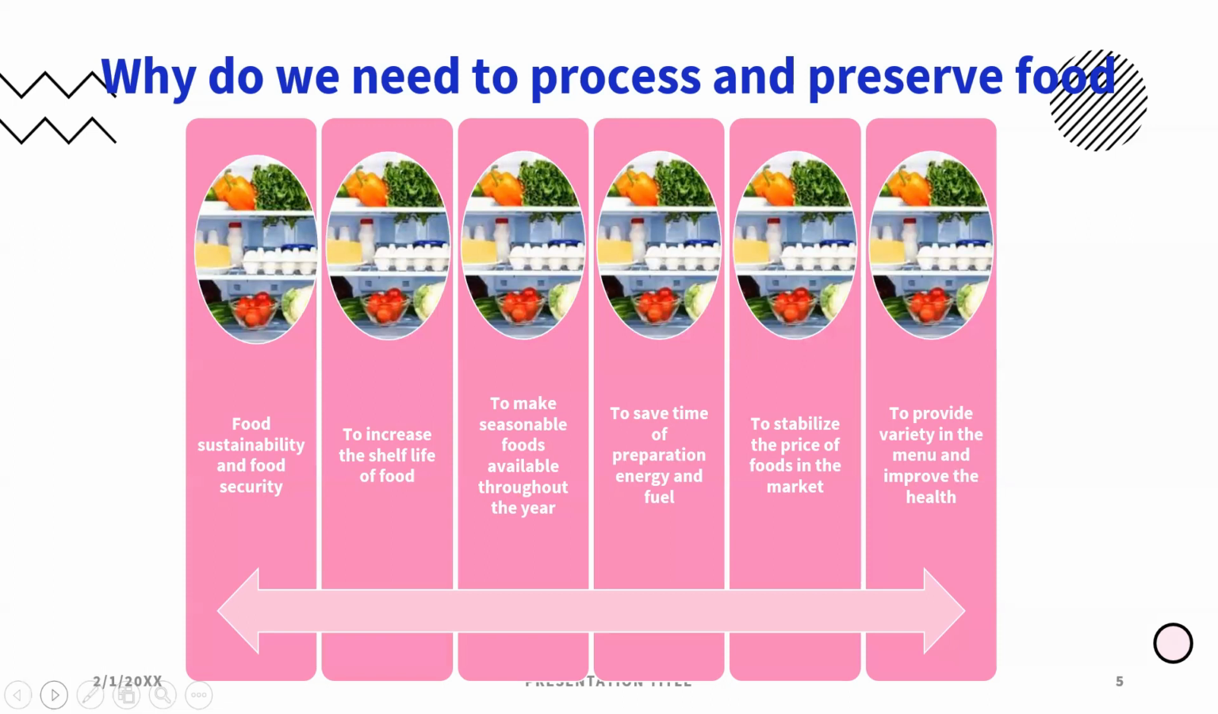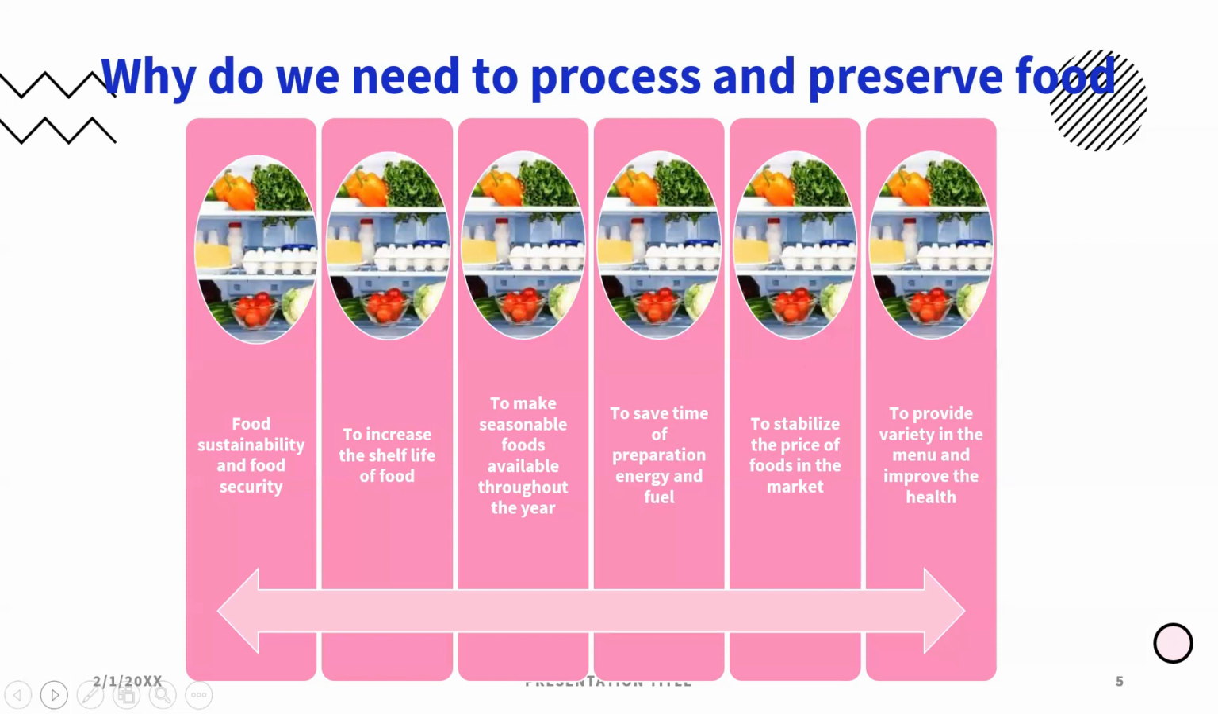Next reason is to stabilize the price of foods in the market. That is what I said. During the season of a particular fruit or vegetable, the price varies. Tomatoes can be sold at 2 rupees per kg or 5 rupees per kg, and during the off season the price goes even to 100. So what can we do during the season? We can process and prepare value-added products.